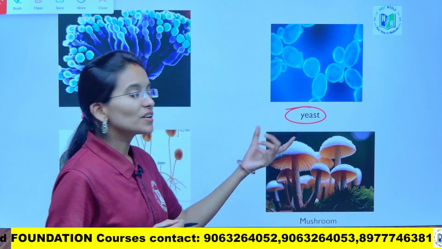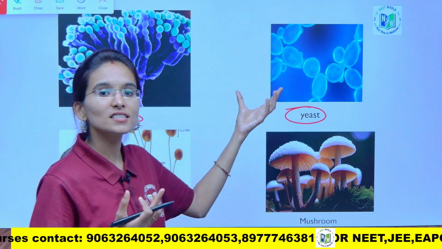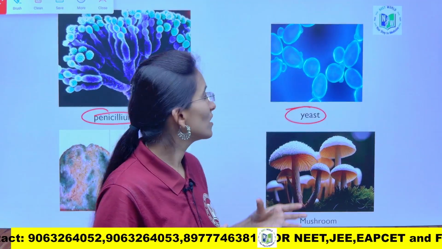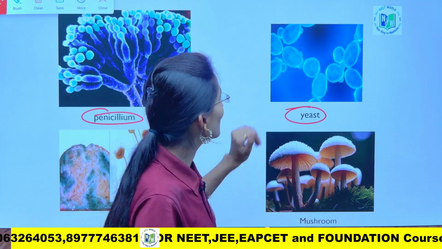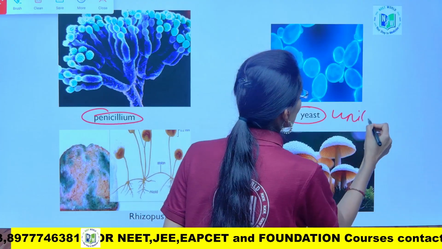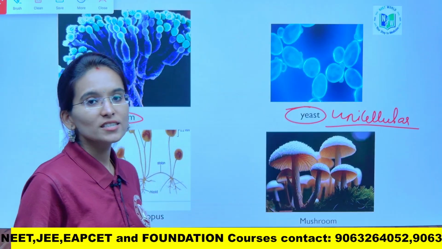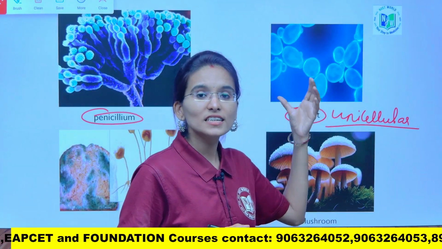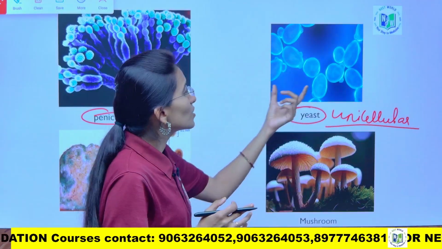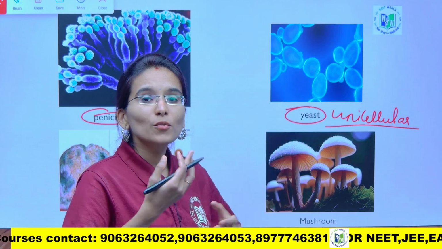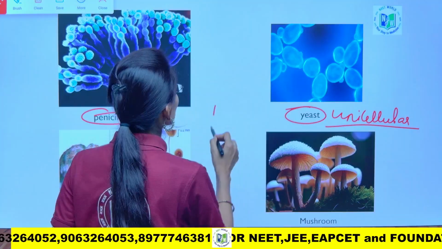If you look into the type of reproduction in yeast, it shows budding. Budding is a type of asexual reproduction method performed by yeast. Remember this, students: yeast is a unicellular fungus, which is an exception, whereas all the remaining fungi are multicellular. The mode of reproduction in yeast is asexual, and that is budding.